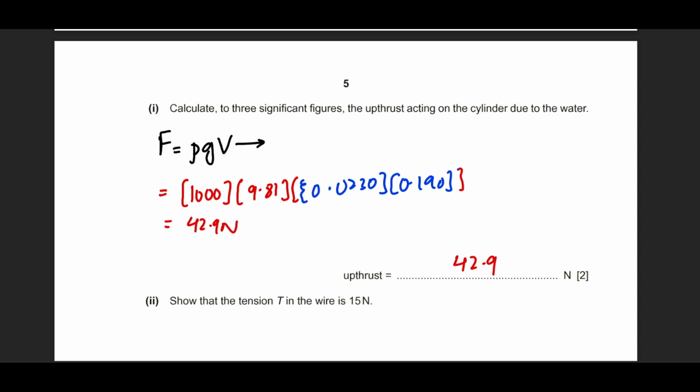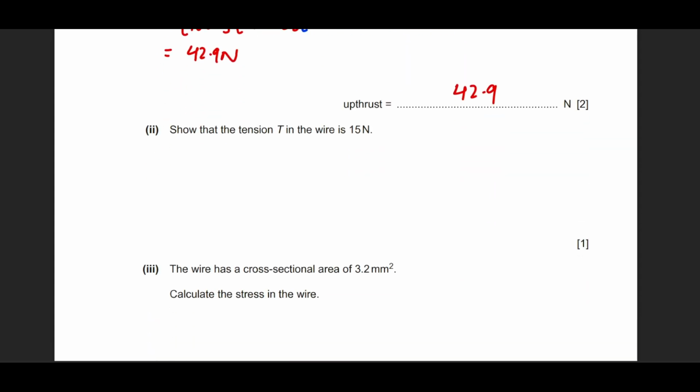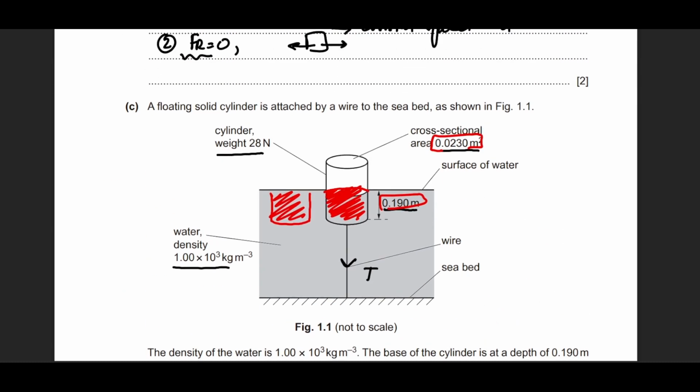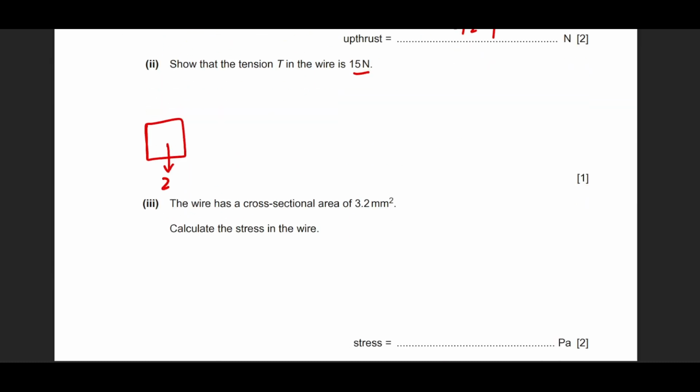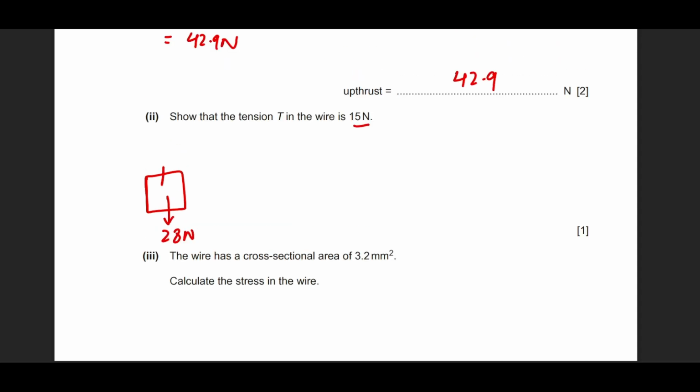Generally in physics, we take up to two significant figures, but he said that it should be three significant figures, so we have no other choice. He says that the tension in the wire is 15 newtons. No problem. If the block has a weight of 28 newtons, and the upthrust acting on the object because of the liquid is 42.9, which is roughly 43 newtons.